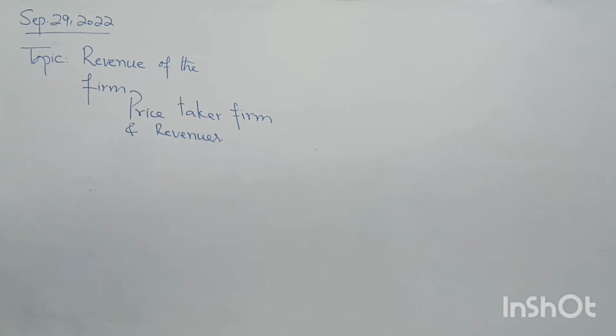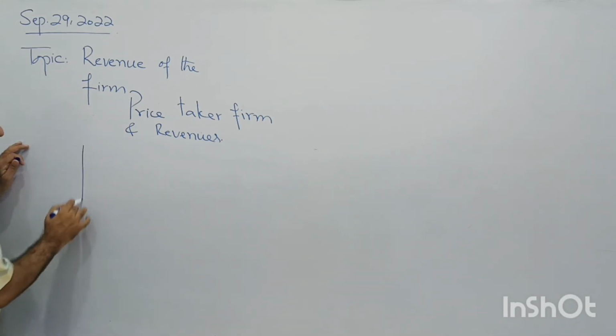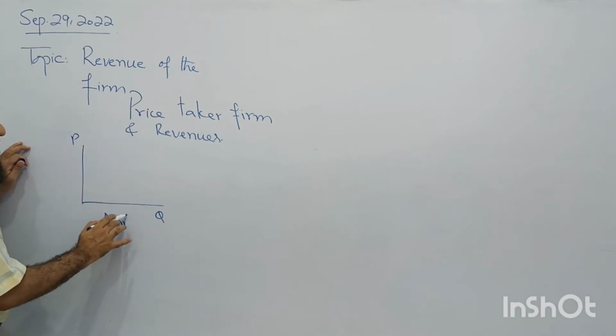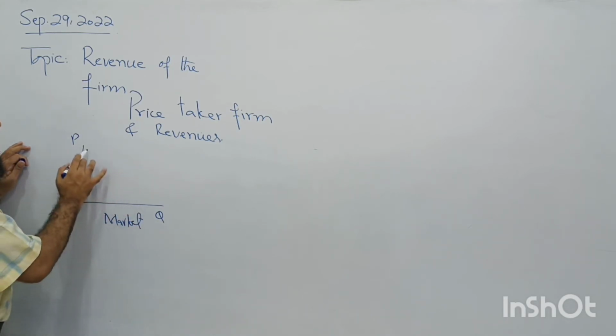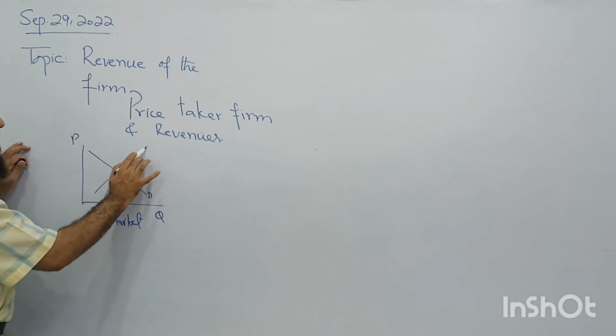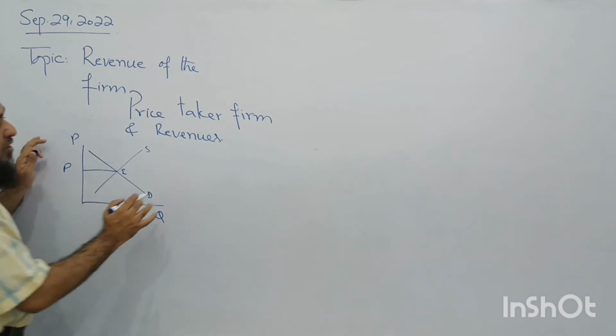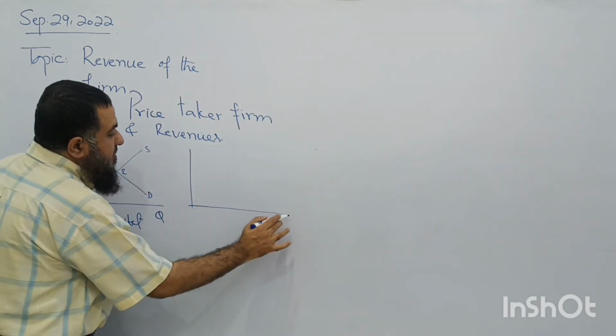Now this is the price taker firm. I show you one thing, that this is the market. This is the market demand and supply. Market demand, this is market supply, this is the equilibrium price in the market. Now what price is faced by the firm?